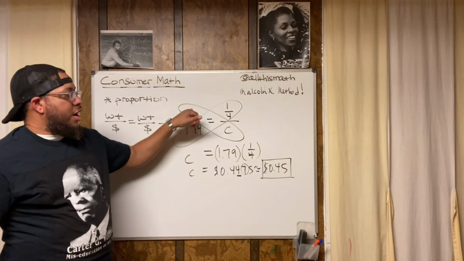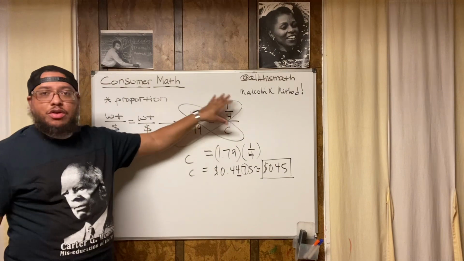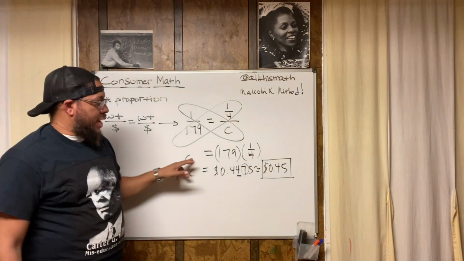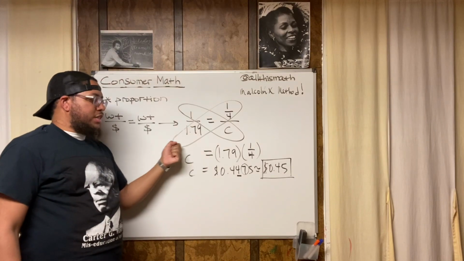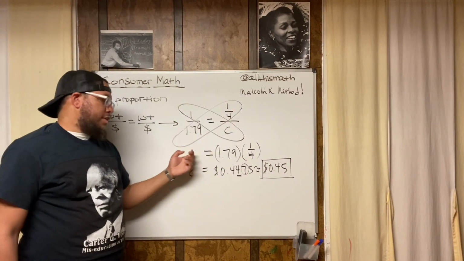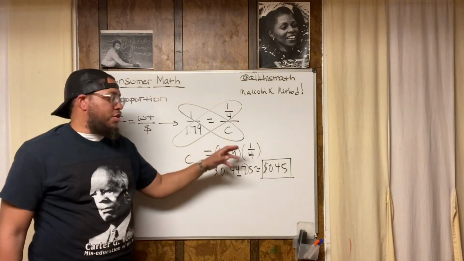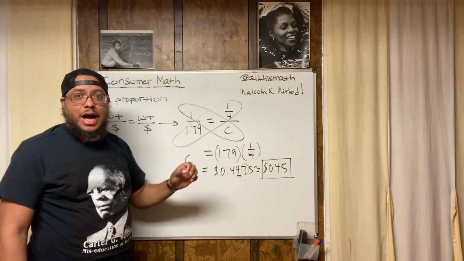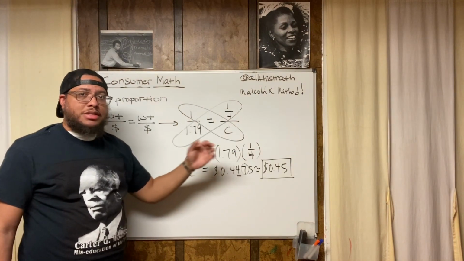But anyway, cross multiply using the Malcolm X method. That's how you get rid of the fractions. So then you've got C. You take each product and put each product on one side of the equal sign. So the product of 1 and C goes on one side. Did I have to put it on the left? No, I could have put it on the right. It doesn't matter, just as long as the products are on opposite sides. The products of the diagonal multiplication must be on opposite sides.